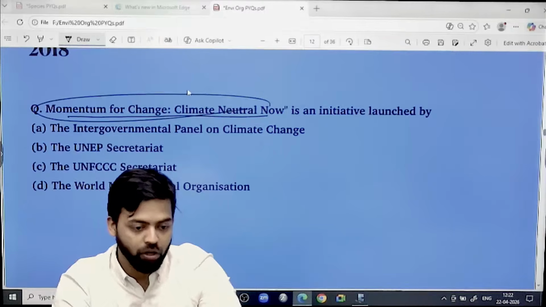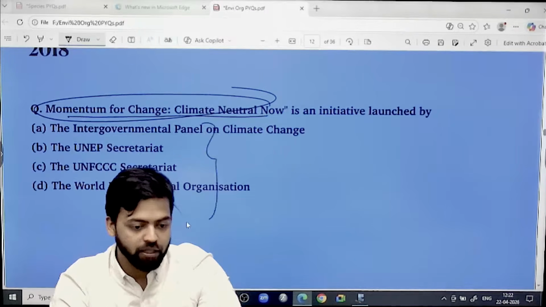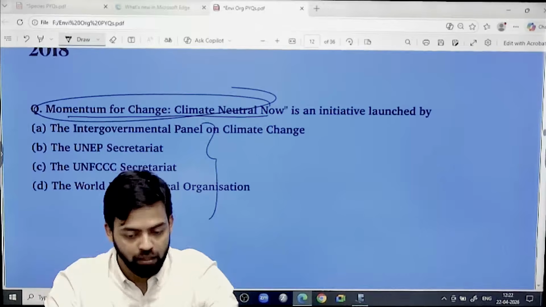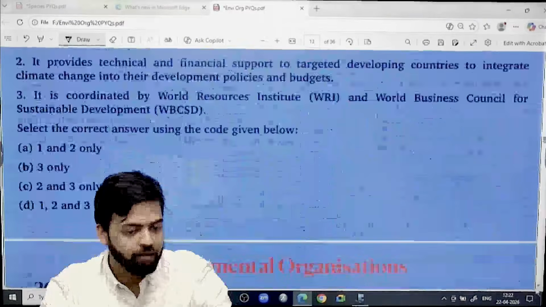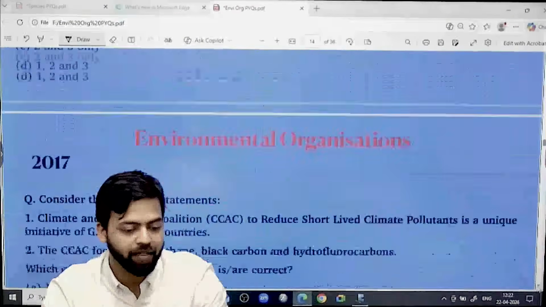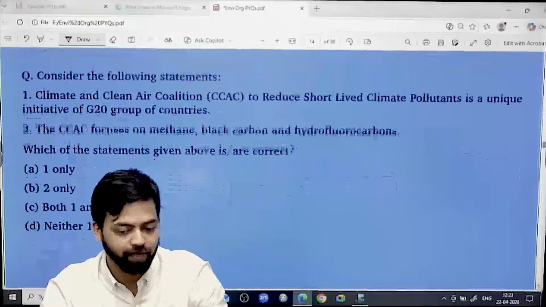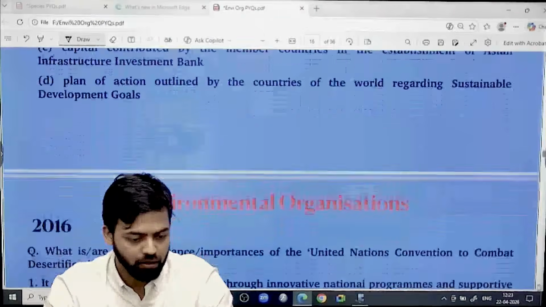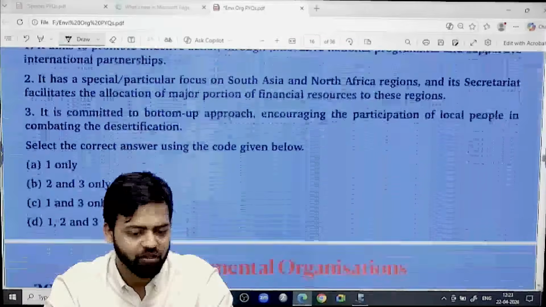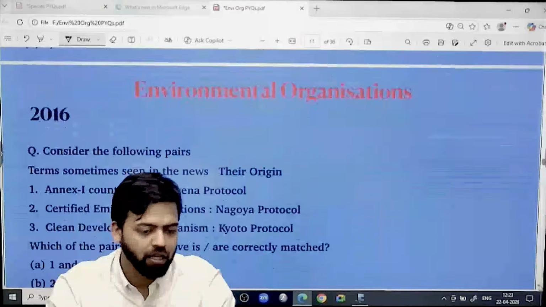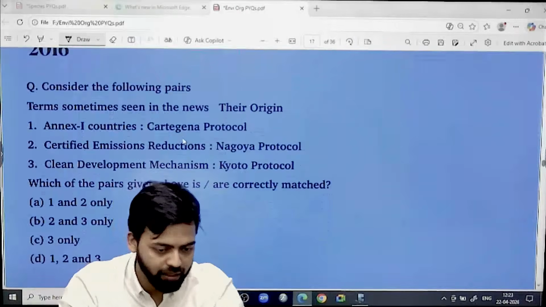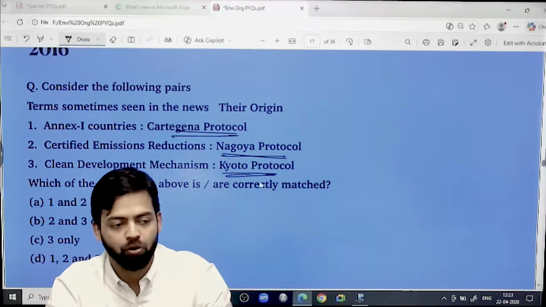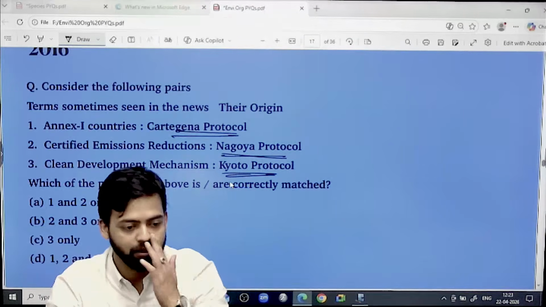Then the organizations: look at the organizations IPCC, WMO, UNEP, UNFCCC Secretariat. Repetition is happening, but the type of question is comparatively tough. CCAC, again this organization, and several times they have asked questions from organizations. So earlier they asked questions related to the Cartagena Protocol, Nagoya Protocol, Kyoto Protocol, what all things are there in this protocol.